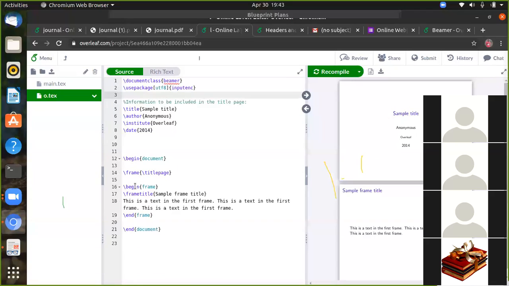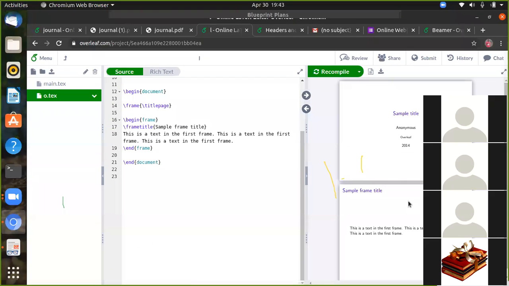That's all. Begin frame and end frame. Presentation frames: one frame, second frame, third frame, etc. Each slide is a frame. The frame title and the other things are all the same.